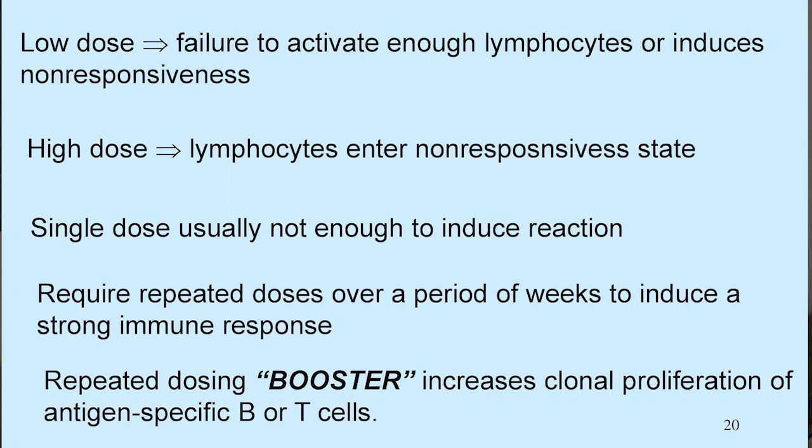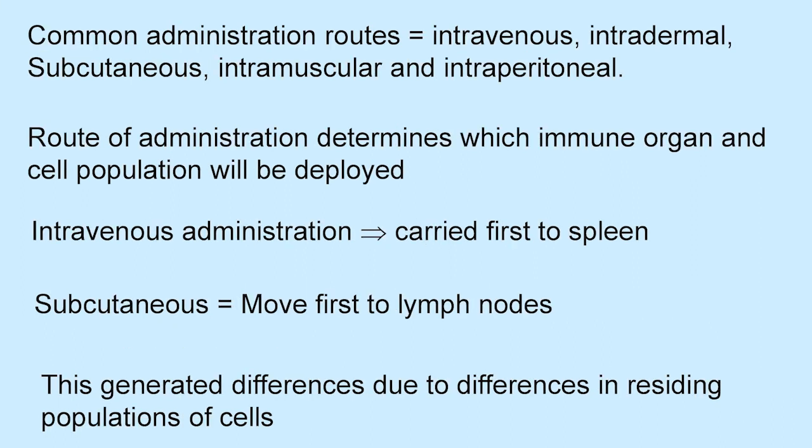A single dose is usually not enough to induce a reaction. It requires repeated doses over a period of weeks to induce a strong immune response. Repeated dosing, known as a booster dose, increases clonal proliferation of antigen-specific B cells or T cells. Common administration routes are intravenous, intradermal, subcutaneous, intramuscular, and intraperitoneal. Route of administration determines which immune organ and cell population will be deployed.